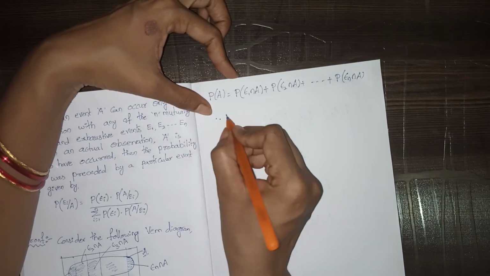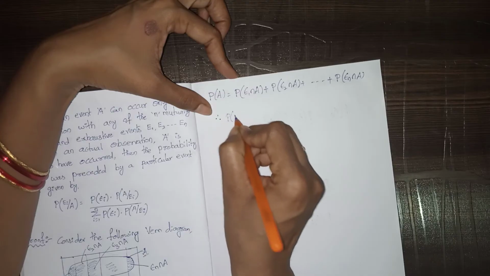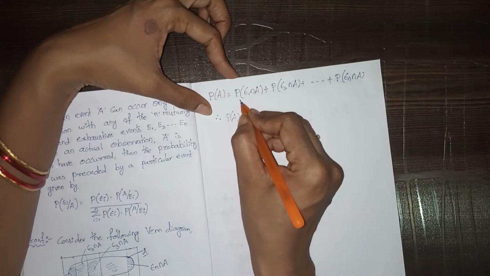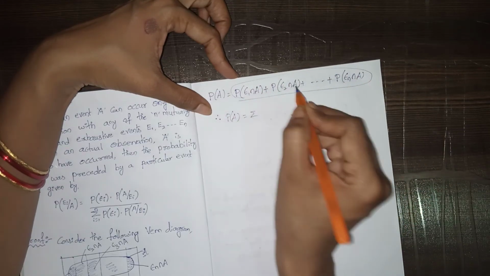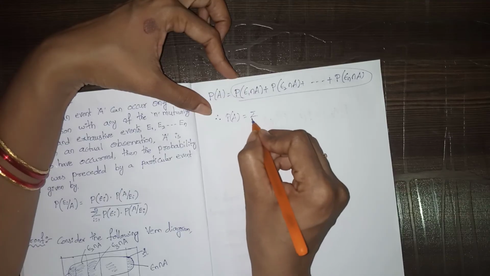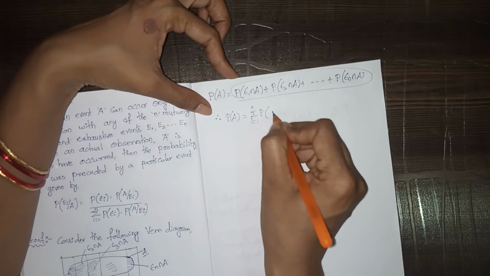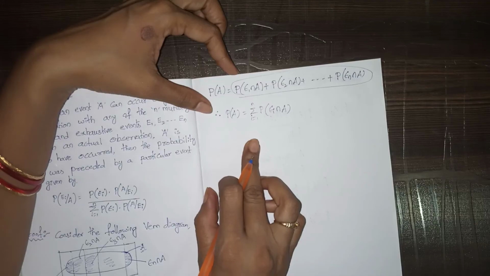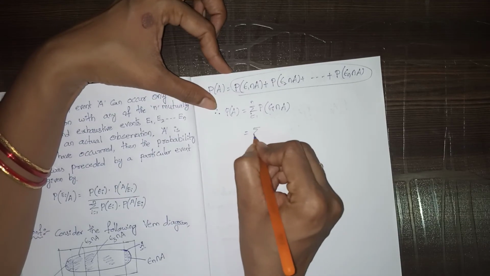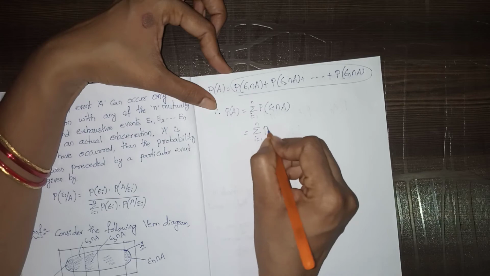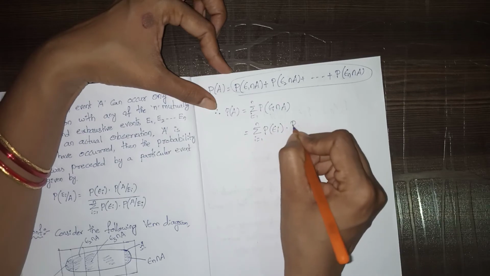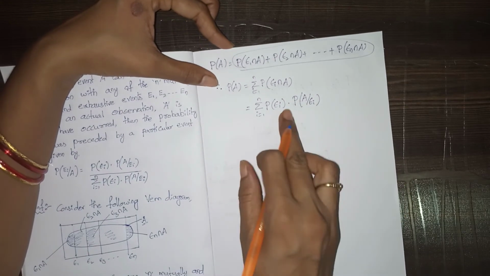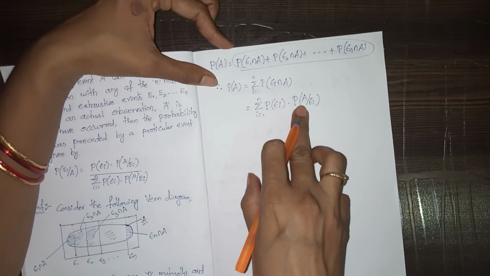We can use the summation symbol to write all these terms as a single term: summation i equals 1 to n P of Ei intersection A, which equals summation i equals 1 to n P of Ei into P of A given Ei. By using conditional probability, we have written it like this.